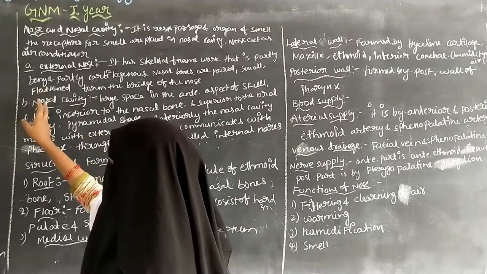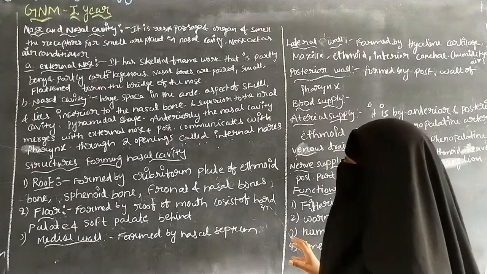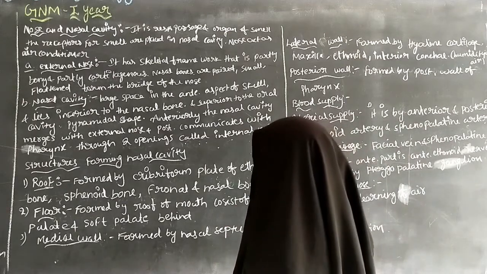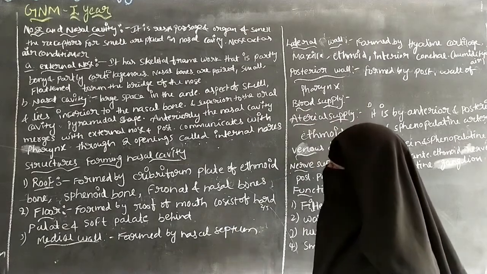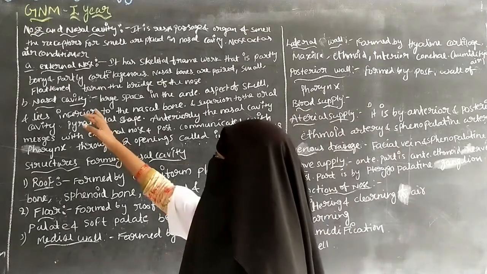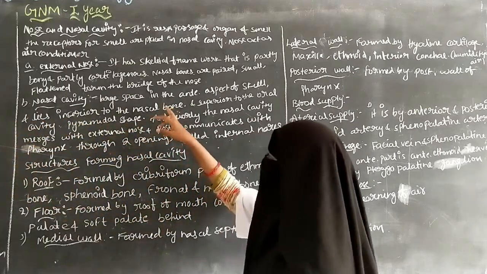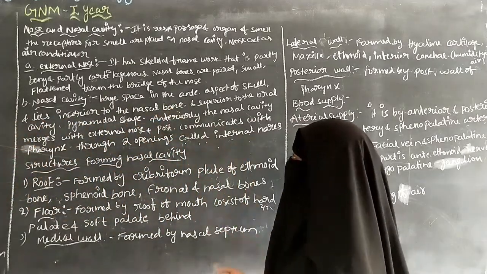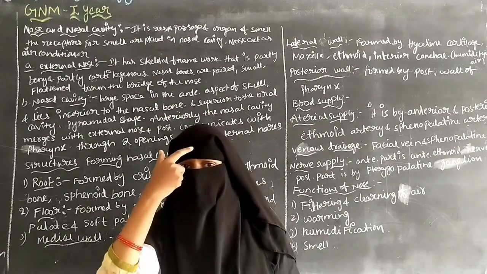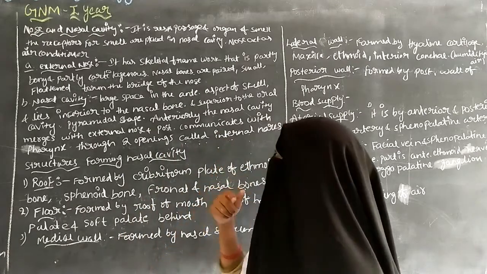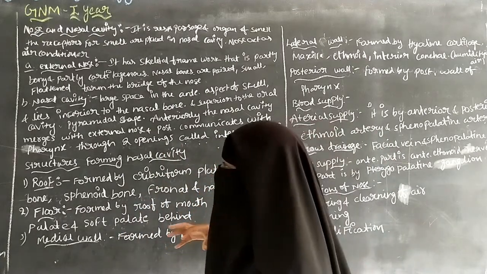The next one is the nasal cavity. The nasal cavity is a large space in the anterior aspect of the skull, and it lies inferior to the nasal bone.